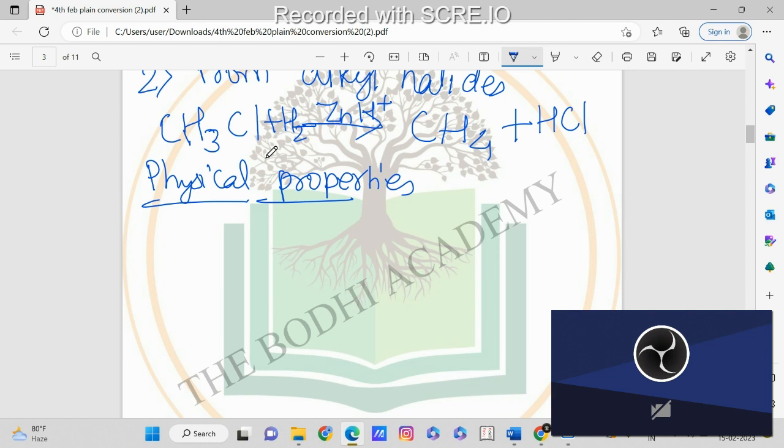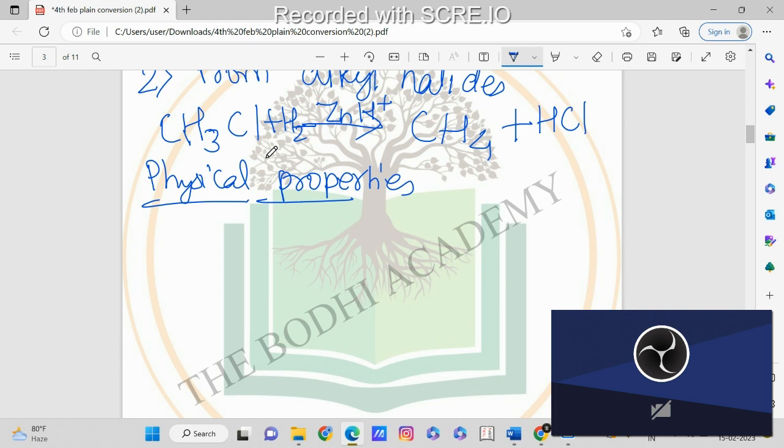Because they are having van der Waals forces, and these van der Waals forces are strong because of the molecular masses. Okay, molecular masses means what? As we go higher and higher, the number of carbons will increase. So as the number of carbons increases, hydrogens will also increase, and as both are increasing, the molecular mass will also increase, and this increase in molecular mass will lead to an increase